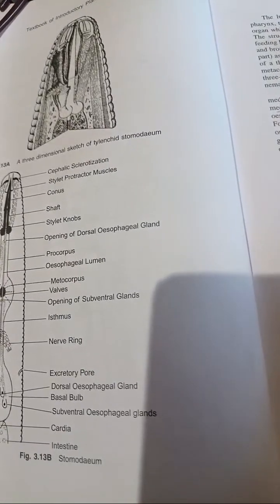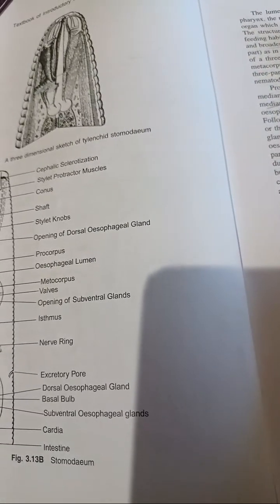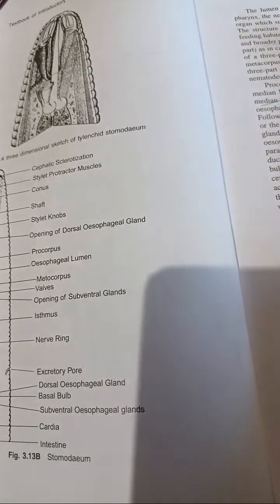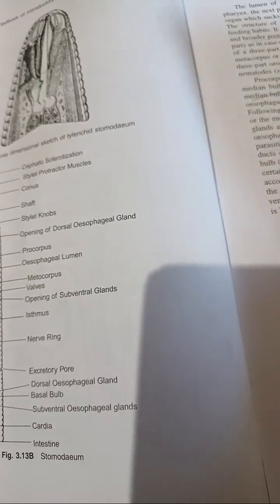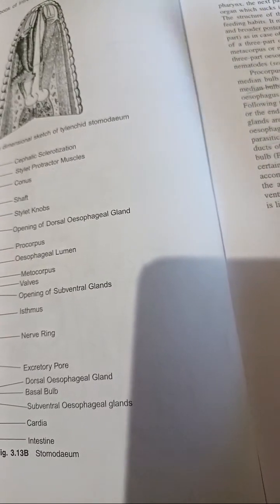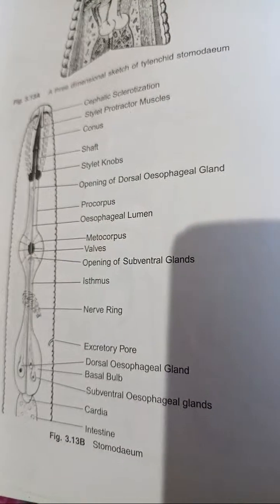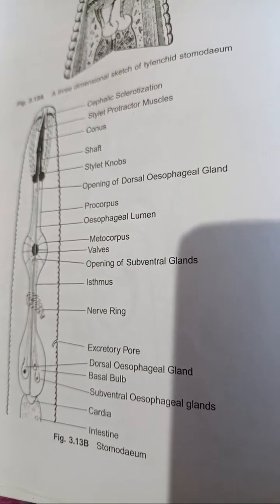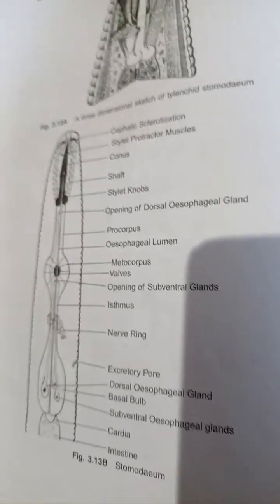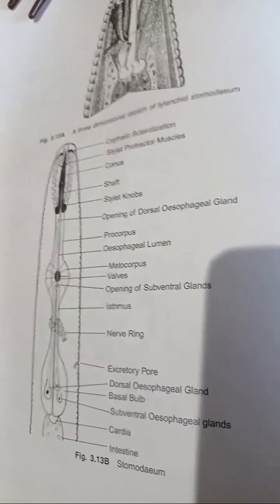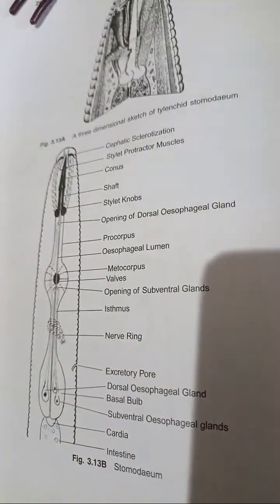So let's get started. First point: who is the father of nematology? Very simple question. It is H.C. Bastian. And who is the father of American or modern nematology? It's N.A. Cobb, Nathan Augustus Cobb. Another point: the abnormal increase in the number of cells is known as hyperplasia. The abnormal increase in the size of the cells is known as hypertrophy. Hypertrophy and hyperplasia, friends, I have already described in my previous video, that is how gall formation occurs. So I do not need to explain again. Whenever I explain chapter-wise, I'll explain in detail, friends.